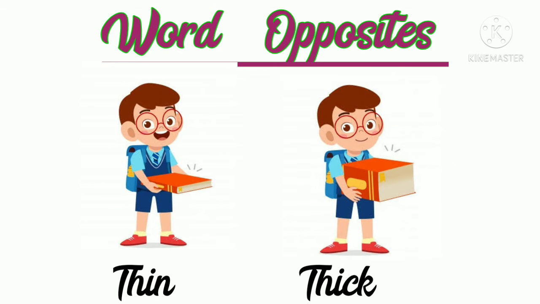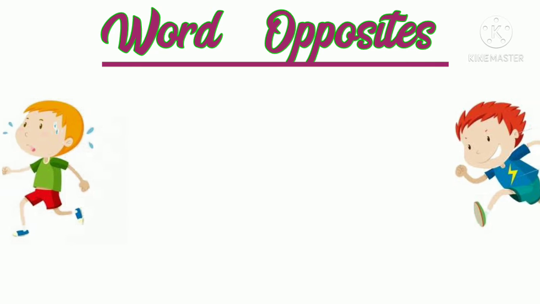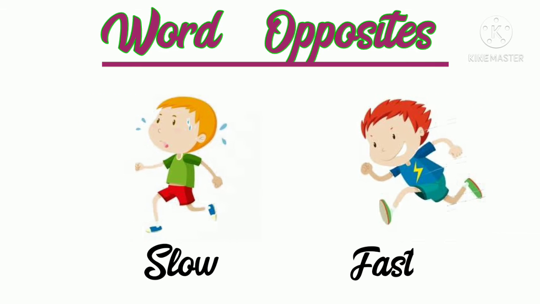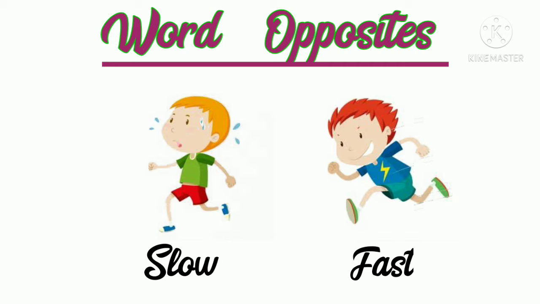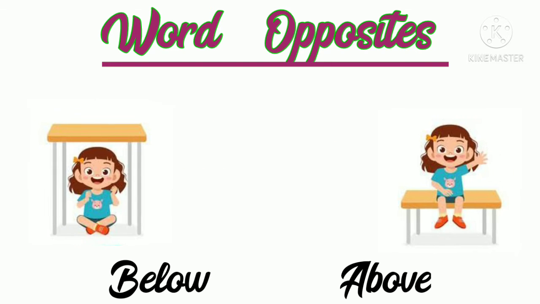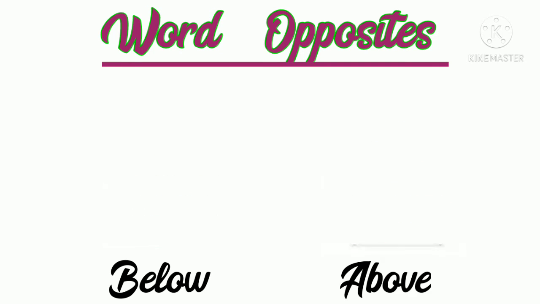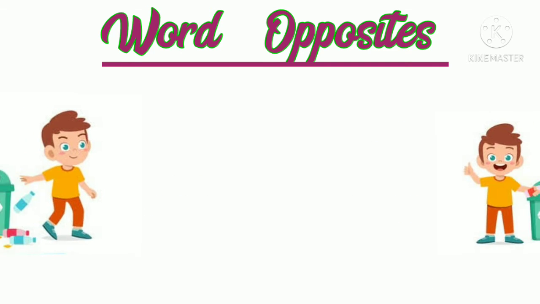Next is thin and its opposite is thick. Thick means mota. Next is slow and its opposite is fast. Next is below and its opposite is above. Below means niche and above means upper.